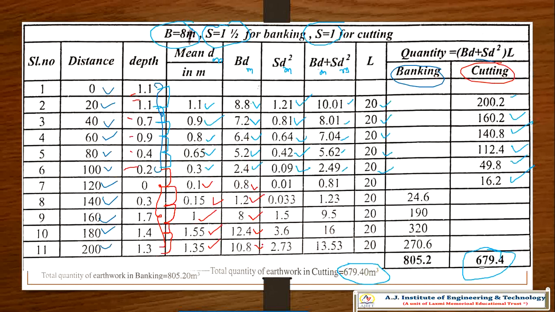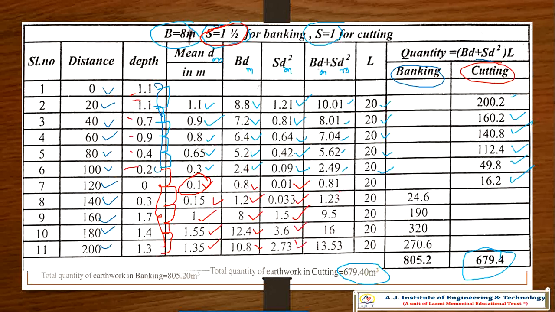Okay. So now again if we concentrate, 0.01, that is S D M square, where S for the banking is 1.5 to 1. That is 1.5 you have to take. 1.5, that is your mean depth, 0.1 square multiplied by 1.5, that is 0.01. So on, you can multiply and get the answer.